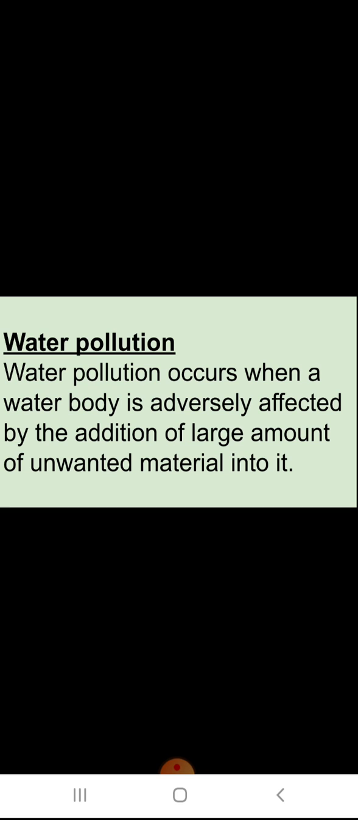Now let's talk about water pollution. Water pollution occurs when a water body is adversely affected by the addition of a large amount of unwanted materials into it. As we know, pollution means unwanted things that we don't want. So water pollution means adding undesirable things to water that make it unhealthy or unfit for drinking.